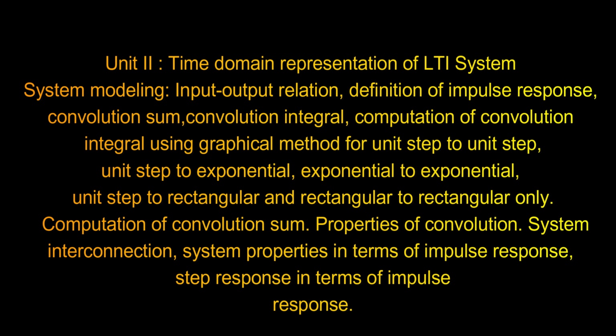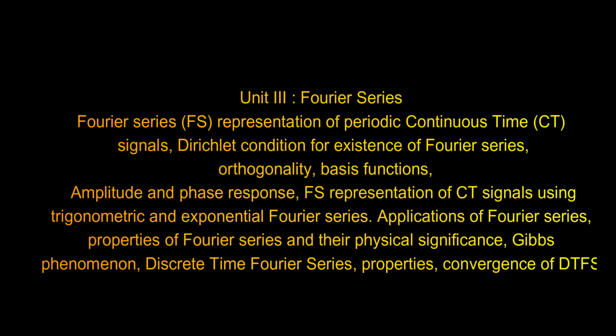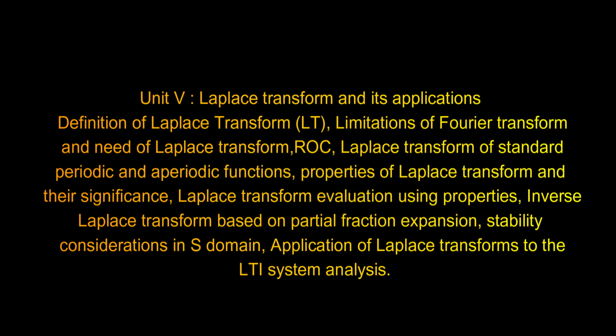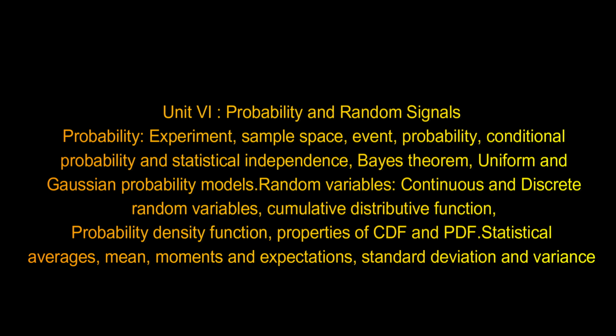So second unit is time domain representation of LTI system of SS, and third unit is Fourier series. Fourth unit is Fourier transform, and fifth unit is Laplace transform and its applications. Sixth unit is probability and random signals.